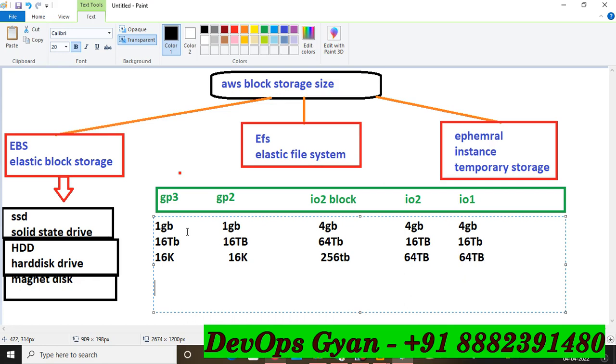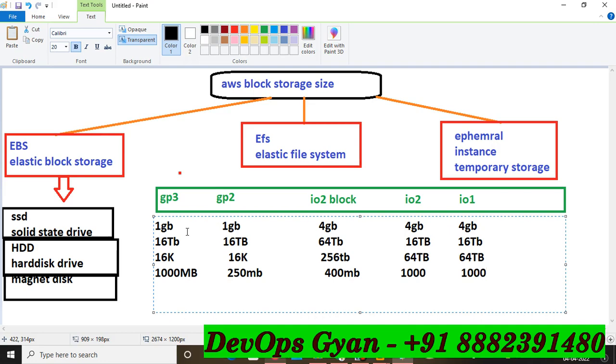And one more important thing, friends: in GP3 you can take the throughput. What is the throughput and IOPS? Both things I will share right now. Here the throughput value will be 1000 MB in GP3, and for GP2 you can take only 250 MB. Similarly in IO2 Block Express you can take throughput 400 MB, and here in IO2 you can take 1000, and similarly here you can take 1000, right?